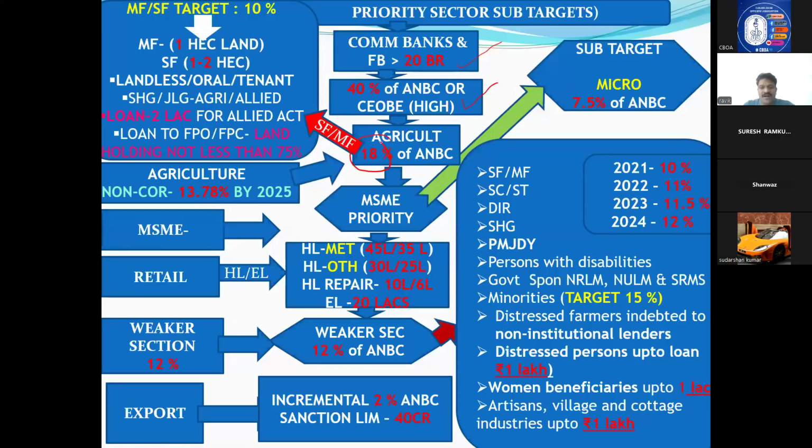If you are lending 100 rupees, 40 rupees should go to agriculture, retail, MSME, and 18 rupees only should go to agriculture. That is the first point. Agriculture 18%. Then what will banks do? In agriculture there are 3 types of categories of people: marginal farmers, small farmers, and large farmers.